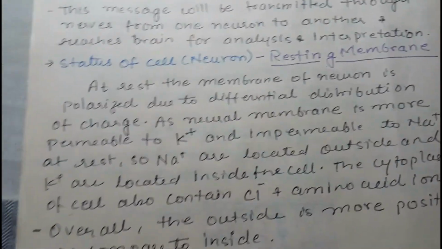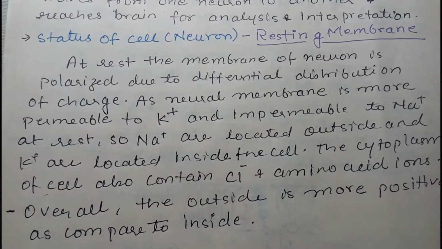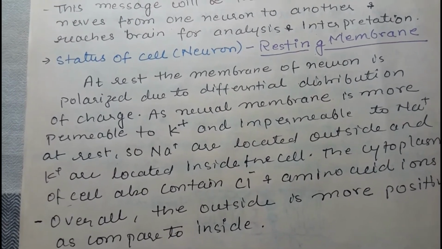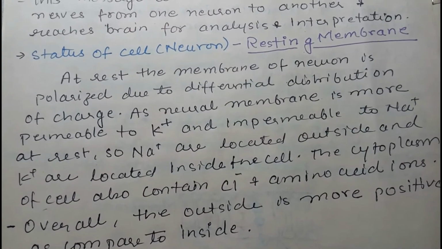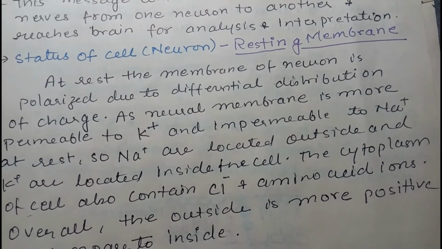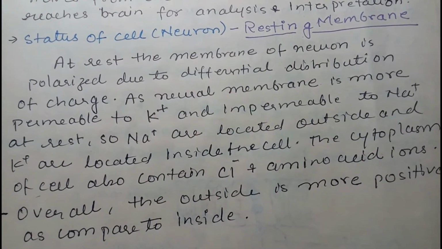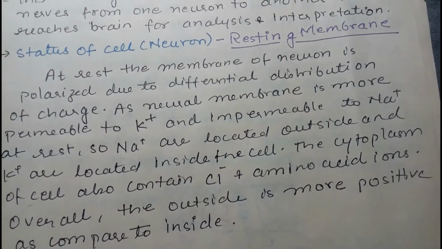Okay, so let's understand what is at the rest. At rest, the membrane of the neuron is polarized. So at rest it is in the polarized state because of the differential distribution of charge, or you can say sodium and potassium ions. As the neural membrane is more permeable to potassium and impermeable to sodium at rest, sodium ions are located outside and potassium are located inside.